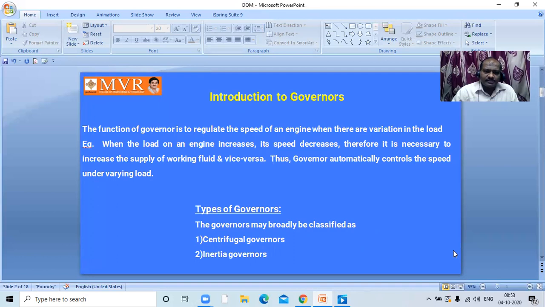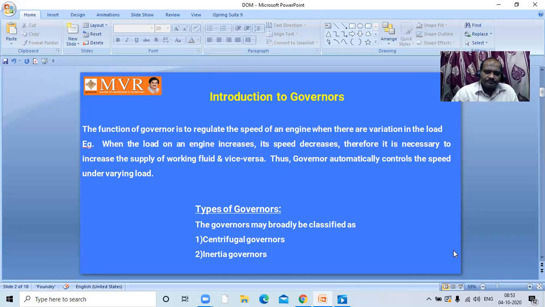That means if a vehicle is moving, if load is increased, definitely the speed of the vehicle is going to decrease. To compensate that decrease of speed, we have to supply energy. We have to supply fuel to the engine. The supplying of the fuel is done by the governor.